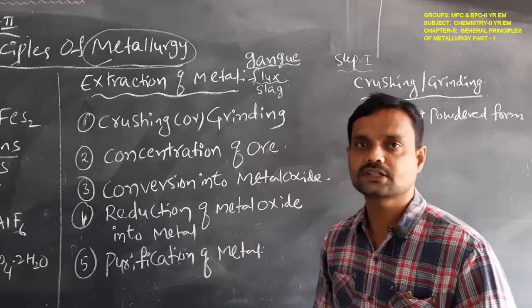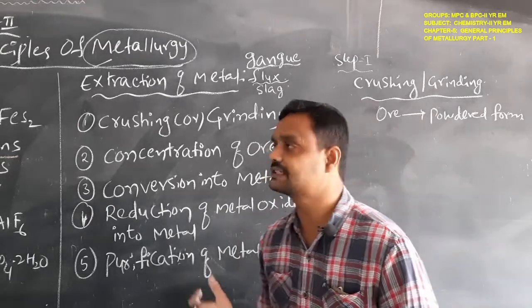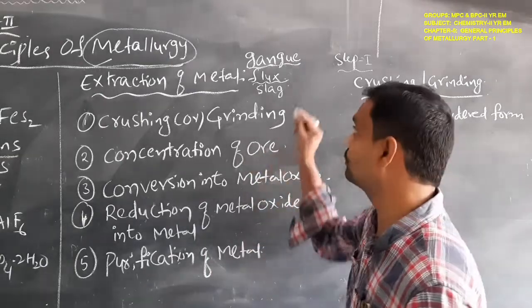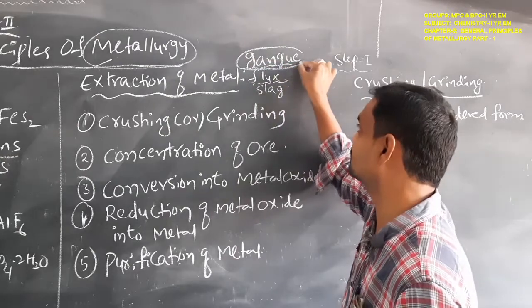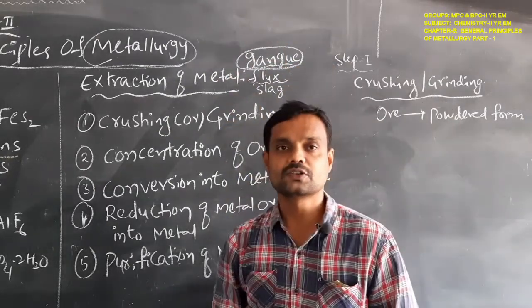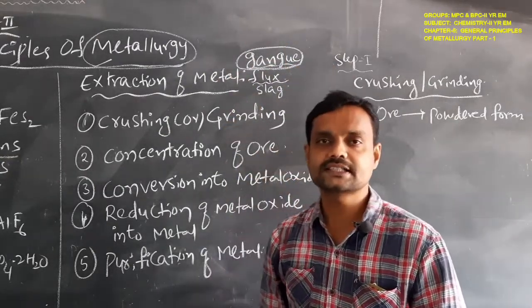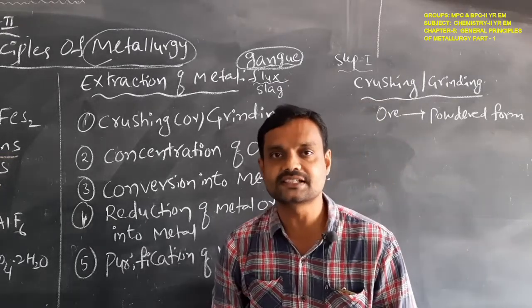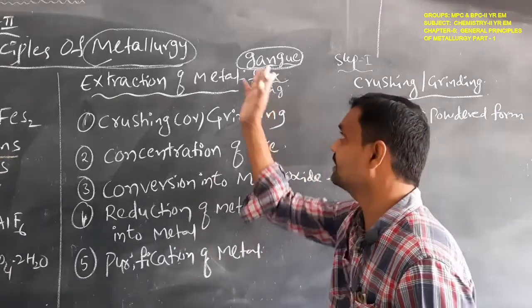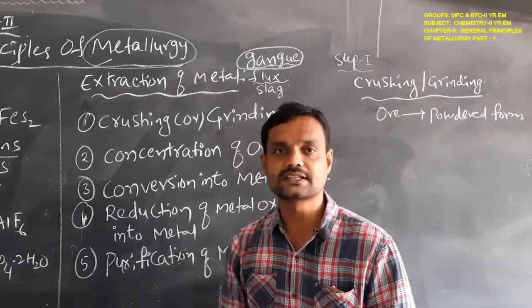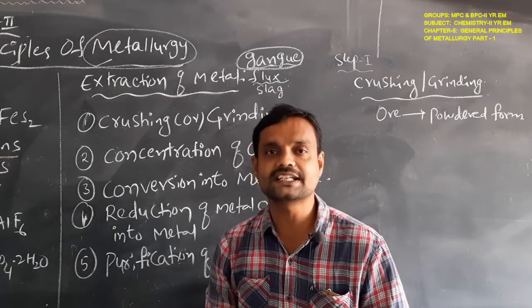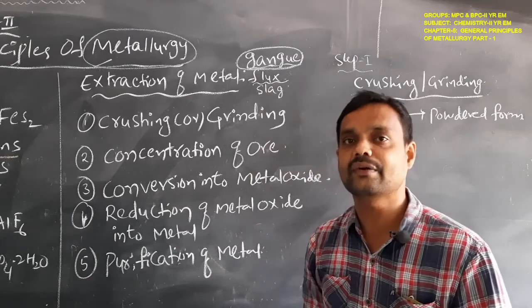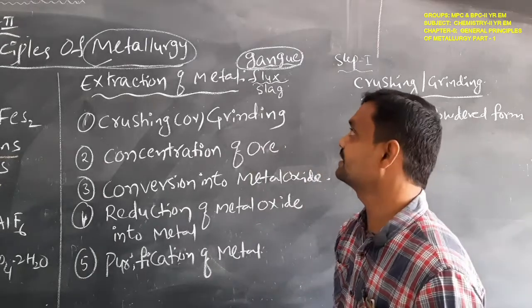Now we have to know another new terminology in this metallurgy chapter, that is gangue. Okay students, the meaning of gangue. Simple meaning, the unwanted material, that is, the unwanted impurities present in an ore, is called gangue. It is one type of impurity present in an ore, so that will be called gangue.